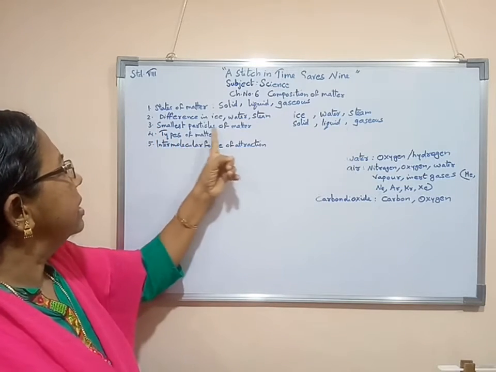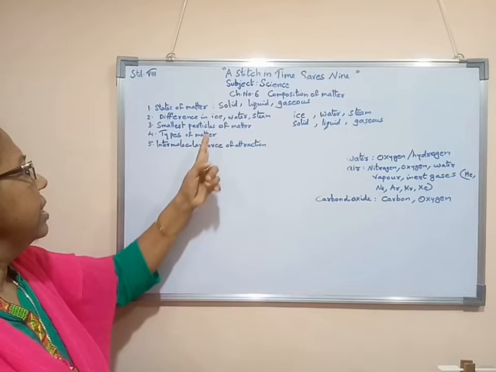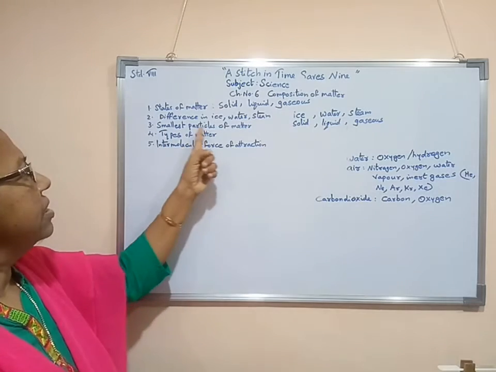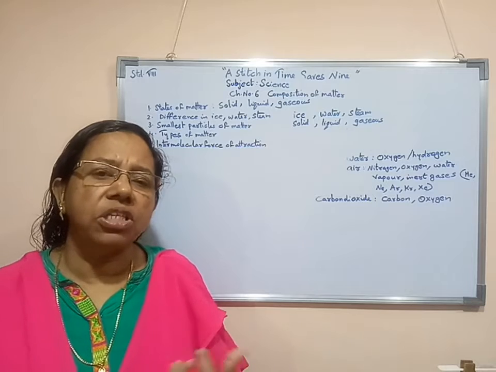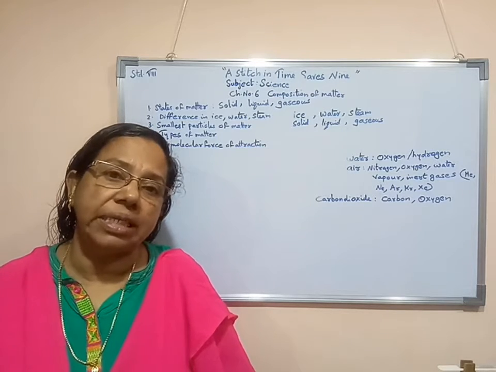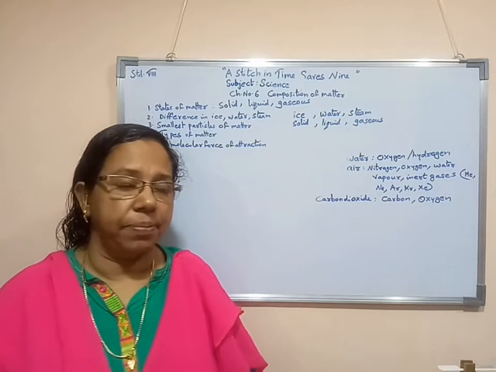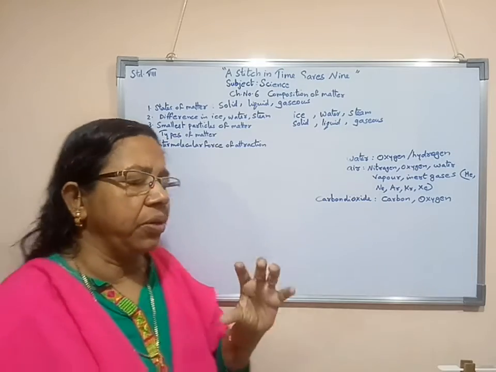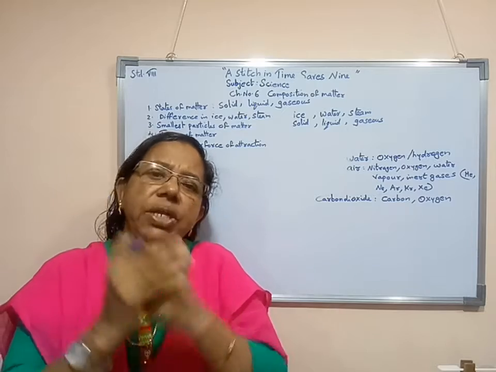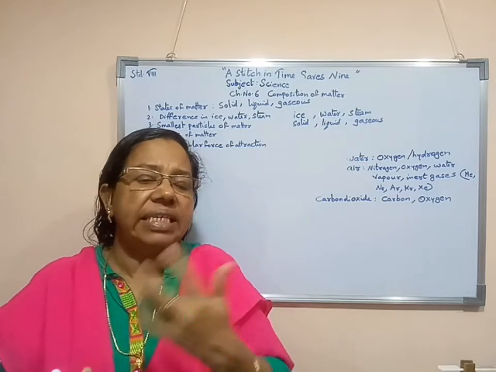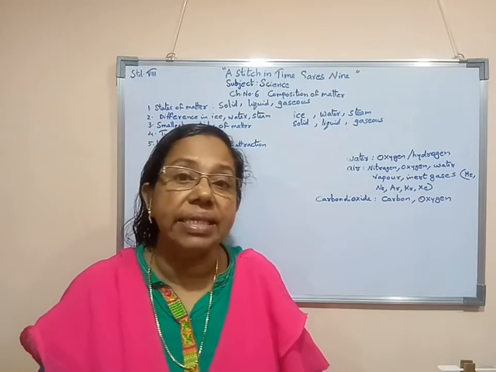Now we will see the other question, that is which are the smallest particles of a matter. Now we can say that a particular substance is made with the help of very tiny particles. These tiny particles are known as atoms.